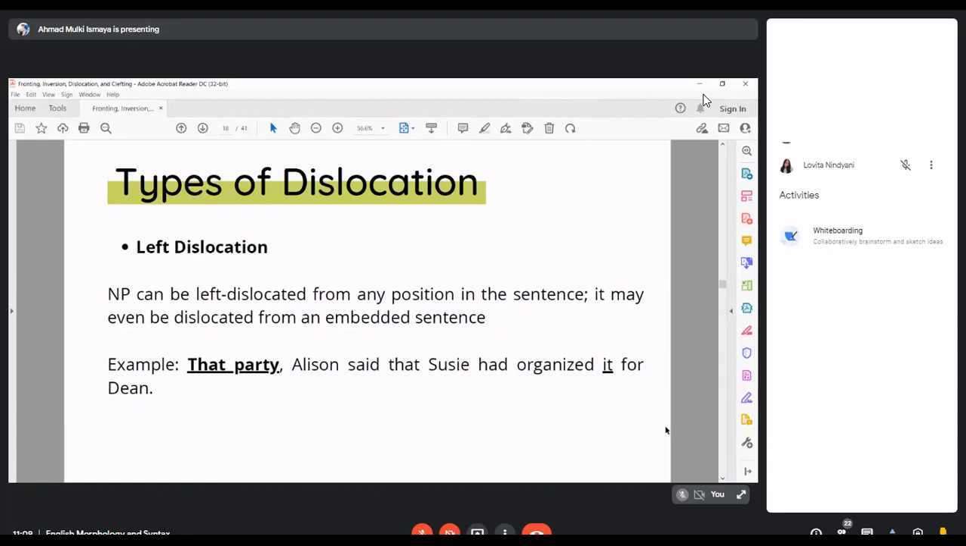A noun phrase can be left dislocated from any position in the sentence. It may even be dislocated from an embedded sentence. For example, that party, Alison said that Susie had organized it for Dan.